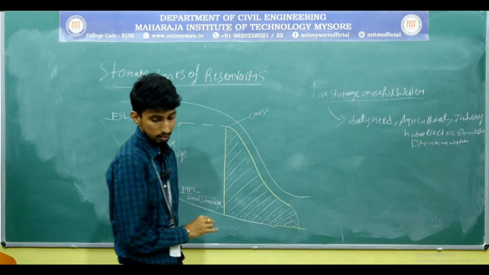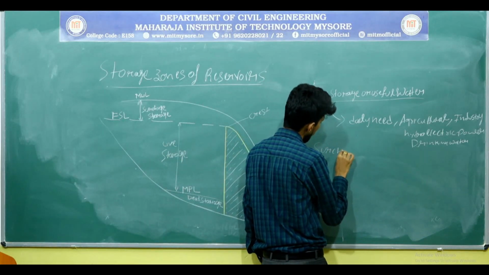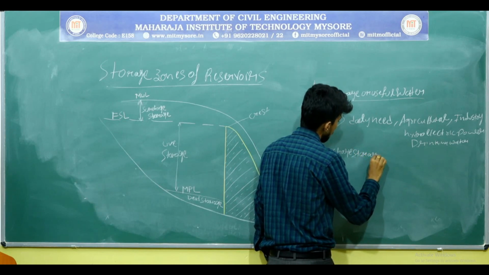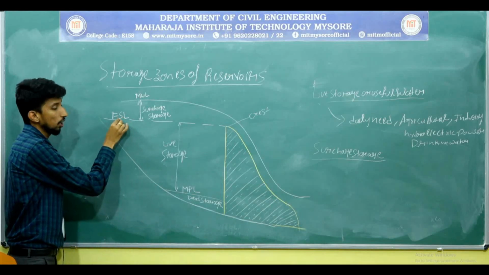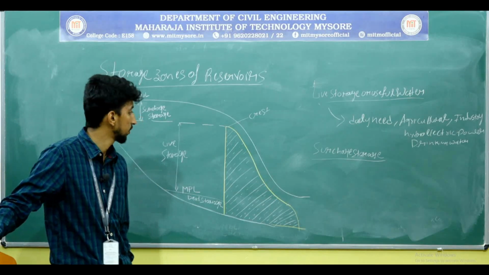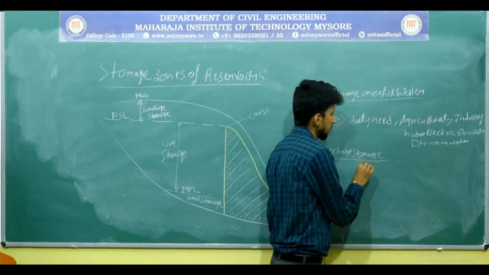The next one is surcharge storage. What is surcharge storage? Whatever the water that is stored above the full supply line or above the maximum water level line, it is called as surcharge storage.